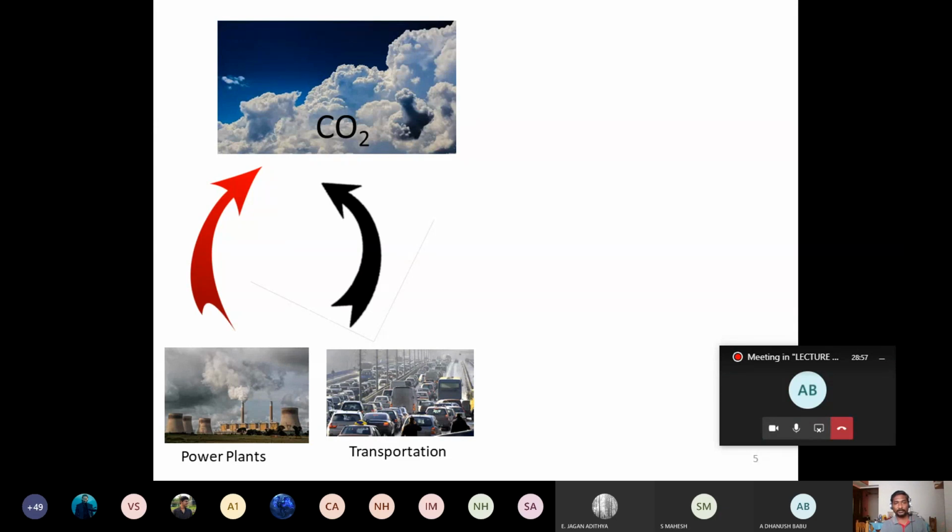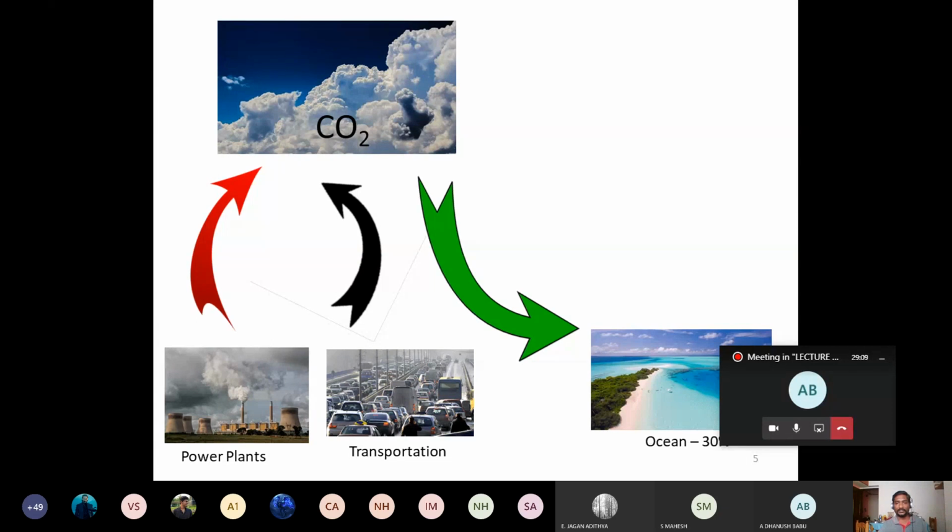So when it comes to the atmosphere, the CO2 is going to be absorbed by the trees, it is going to be absorbed by the sea, and it is going to remain in the atmospheric air. So the maximum amount of CO2 is absorbed by the ocean.